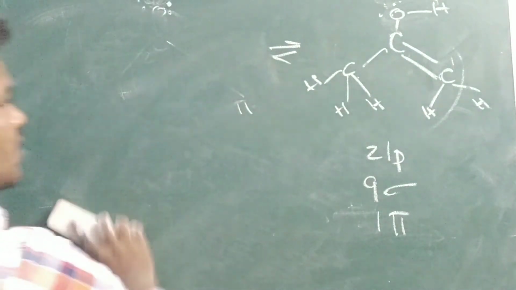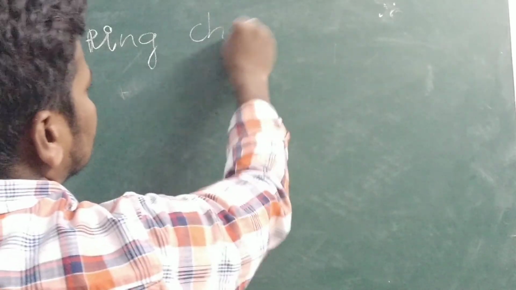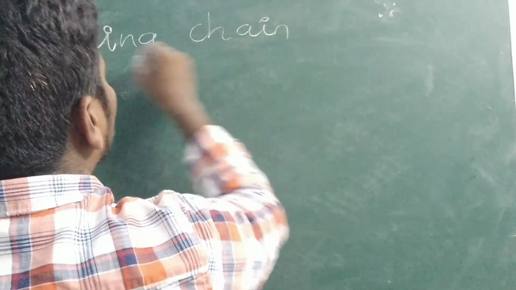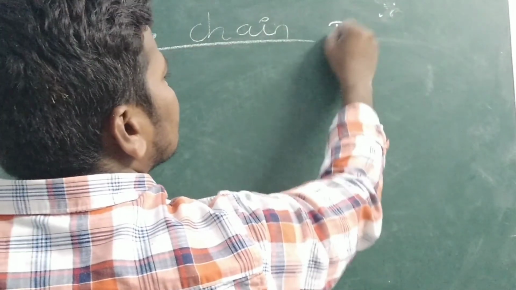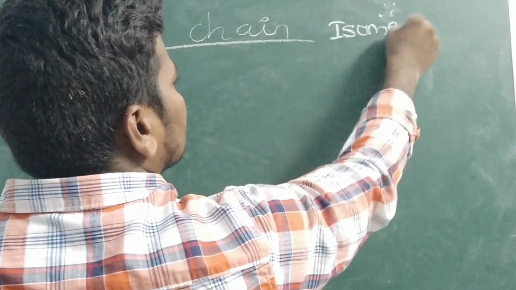So next, the last one, ring chain isomerism. What is ring chain isomerism?